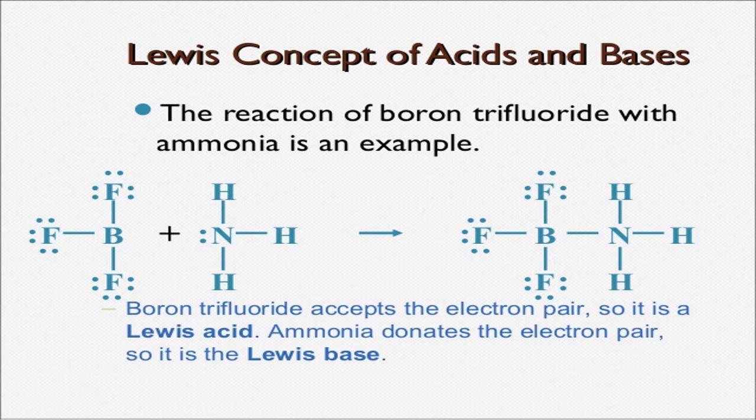Now we'll go to the third and the final theory for acid and base. This theory explains acids and bases on electronic ground. Before that, please see the reaction. This is BF3, boron trifluoride, and ammonia. Boron is electron deficient, a group 13 member. But here an electron pair is available with the nitrogen of ammonia. So this nitrogen having one lone pair wants to give its lone pair to the boron.